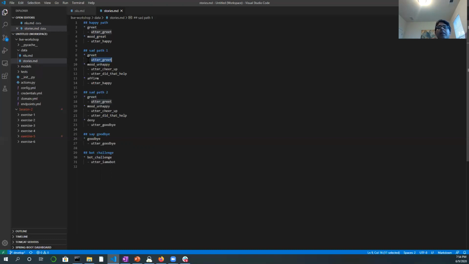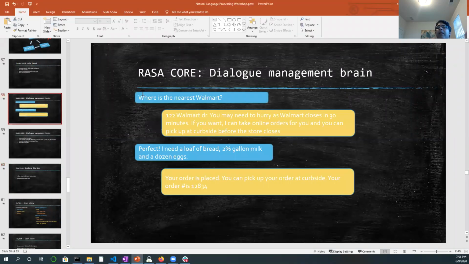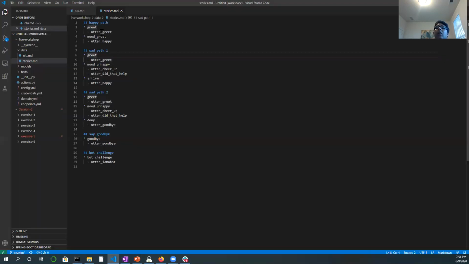So all the ones with a hyphen are like a simple chat flow, right? If we look at a sample here, this is the customer utterances, this is the bot response. Customer utterances, bot response, right? So it's the exact same way we are doing here. The customer uttered something, and the bot is supposed to reply back. So you define your stories here, how a typical flow would look like.